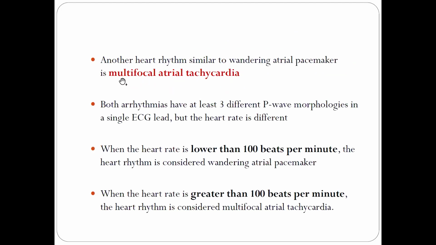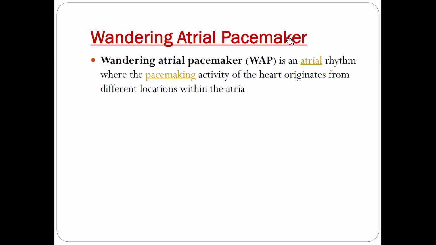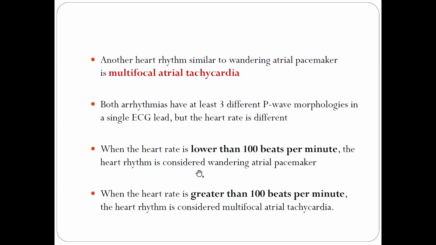This is very similar to multifocal atrial tachycardia, where also 3 or more different P wave morphologies are seen in a single ECG. You differentiate multifocal atrial tachycardia from wandering atrial pacemaker by the rate. If the heart rate is more than 100 beats per minute, it is called multifocal atrial tachycardia. If the heart rate is less than 100 beats per minute, it is called wandering atrial pacemaker.